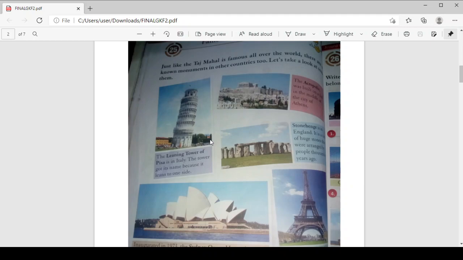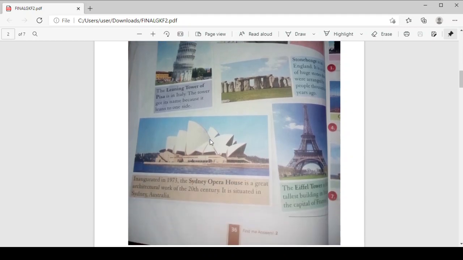The next one is the Sydney Opera House. It is a very great work, inaugurated in 1973. It is situated in Sydney, Australia. And the last is the Eiffel Tower. It is the tallest building in Paris, the capital of France.